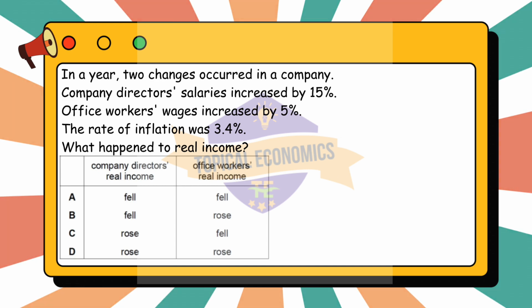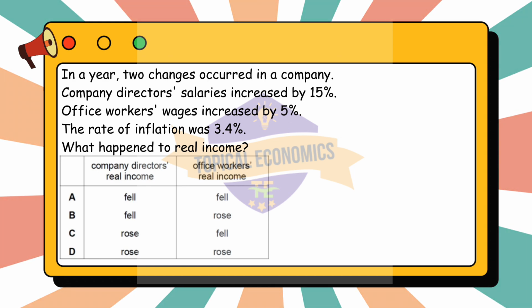Moving to the 15th question. In a year, 2 changes occurred in a company. Company directors' salaries increased by 15%. Office workers' wages increased by 5%. The rate of inflation was 3.4%. What happened to real income? This question is from the year 2021 May-June version 3 paper. The correct answer for this question is option D, rose.